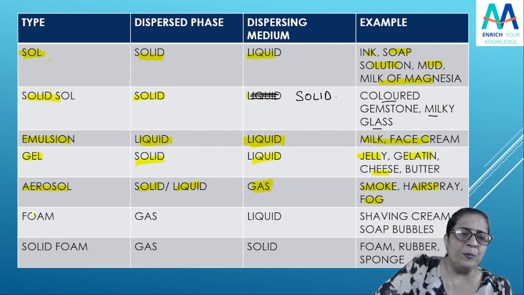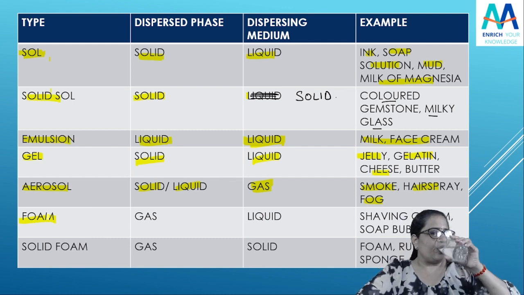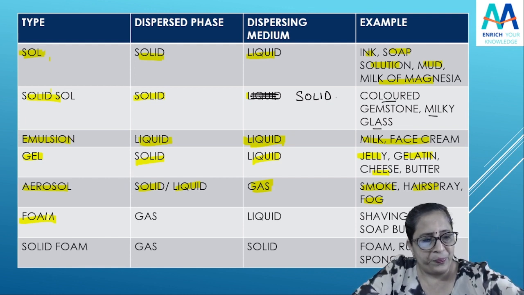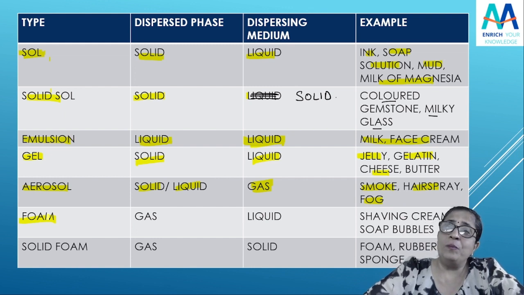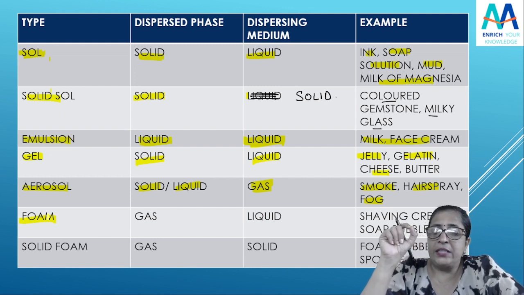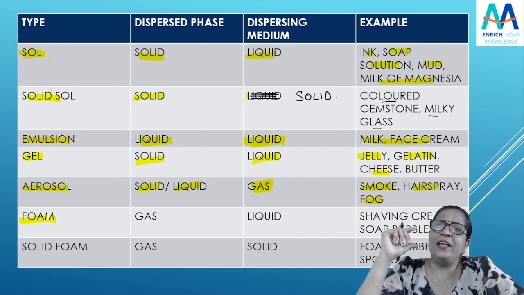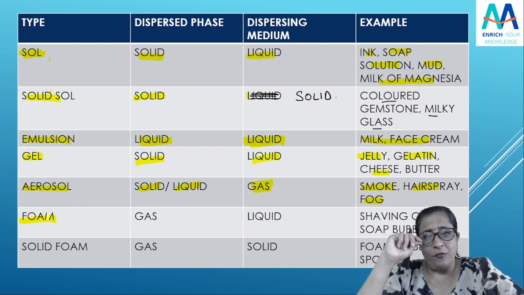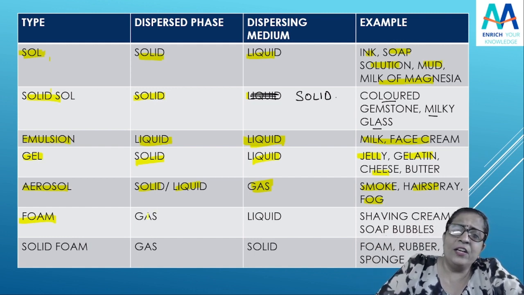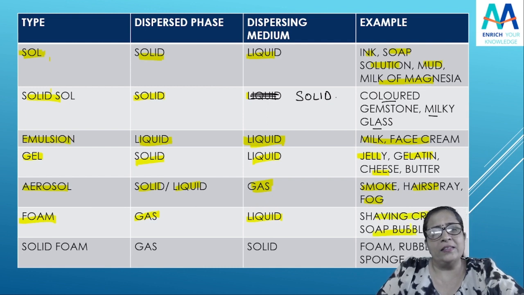So this is also one type. If I talk about foam, just a minute, students. Yeah, if I talk about foam, students, what can you see in foam? Foam means gas dispersed in liquid. Have you seen foam? Shaving cream, isn't it a very good example? Nowadays instead of cream there are foams, as for shaving. So it is a very good example in which the solute is gas. Which will be the solute? Gas, and the solvent is liquid. Shaving cream, soap bubbles, these all are examples of foam.